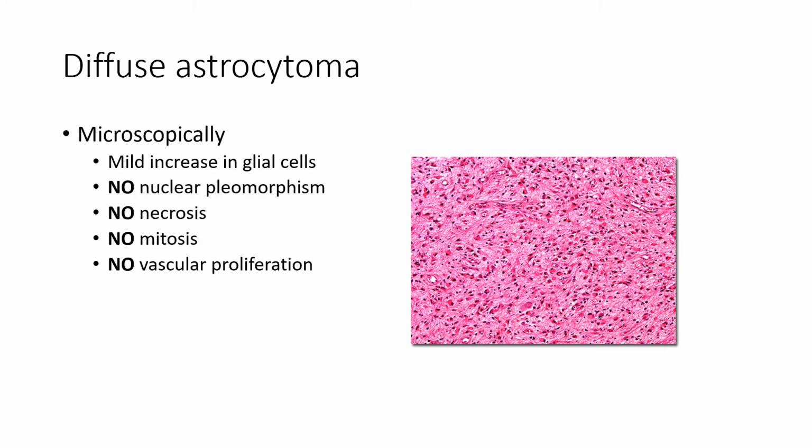In diffuse astrocytoma, you can see mild increase in the glial cells with no nuclear pleomorphism. There's no necrosis, no mitosis, and no vascular proliferation. So in the picture, you can see the cells are mildly increased compared to the normal area.